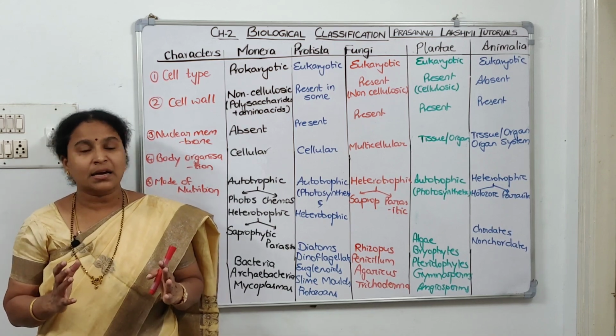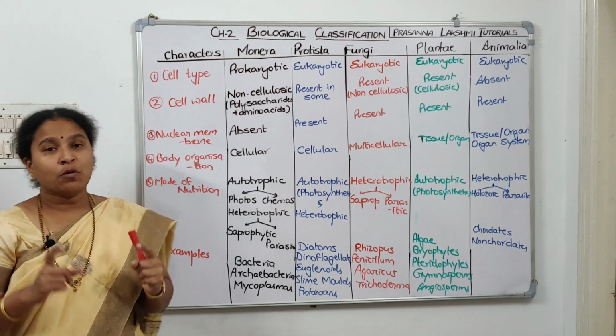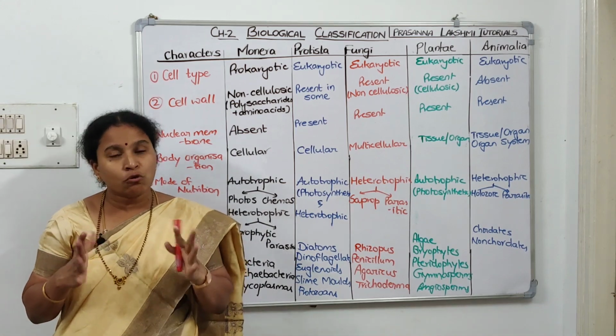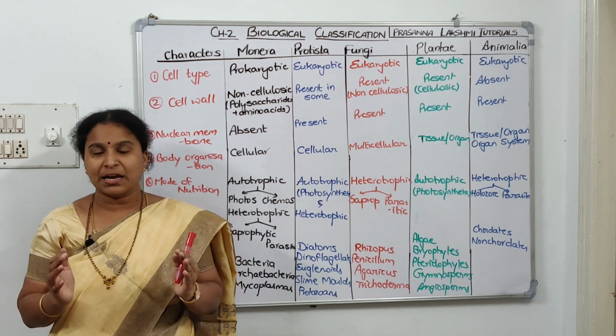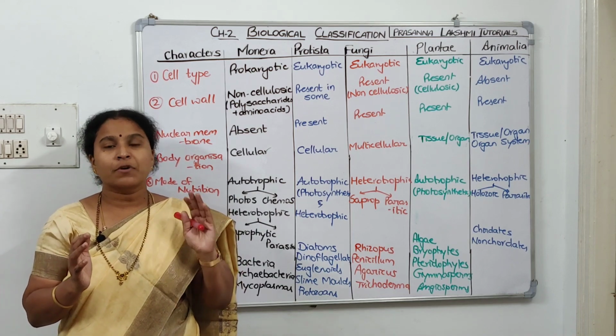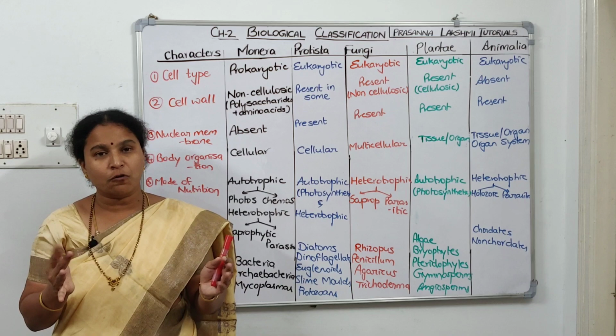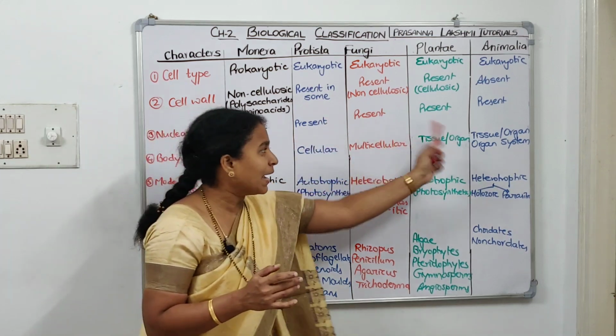Now the third criterion is nuclear membrane. Only prokaryotic cells have no nuclear membrane. Eukaryotic cells have a well-defined nucleus and nuclear membrane. For the first kingdom, write no. For all the remaining kingdoms, 2, 3, 4, 5, write present, present, present and present.